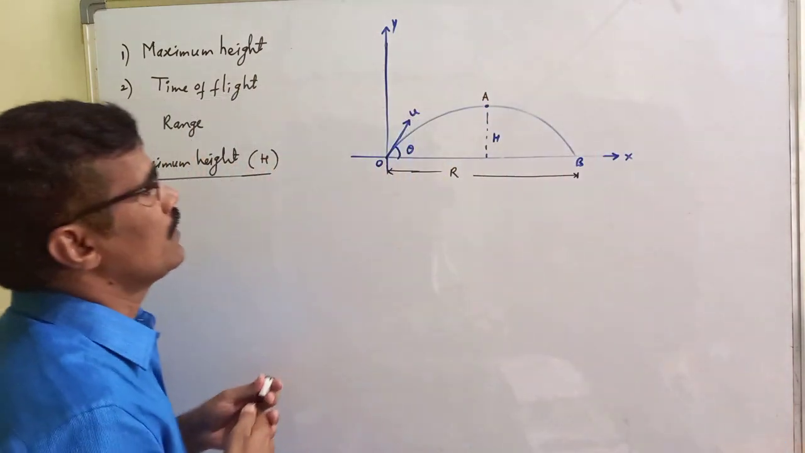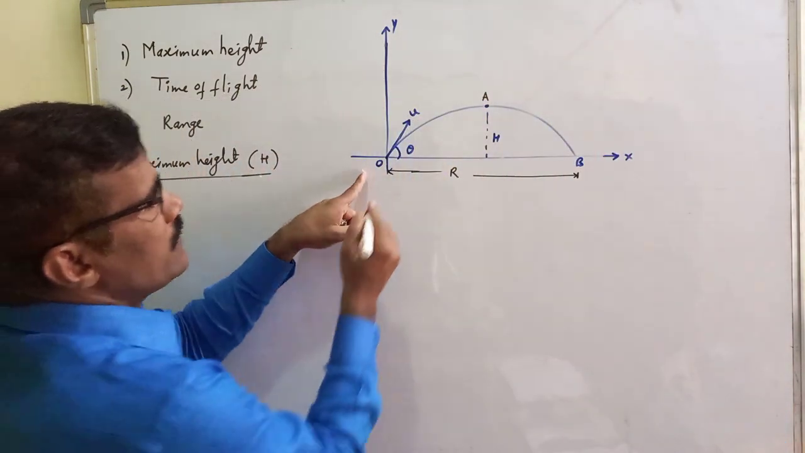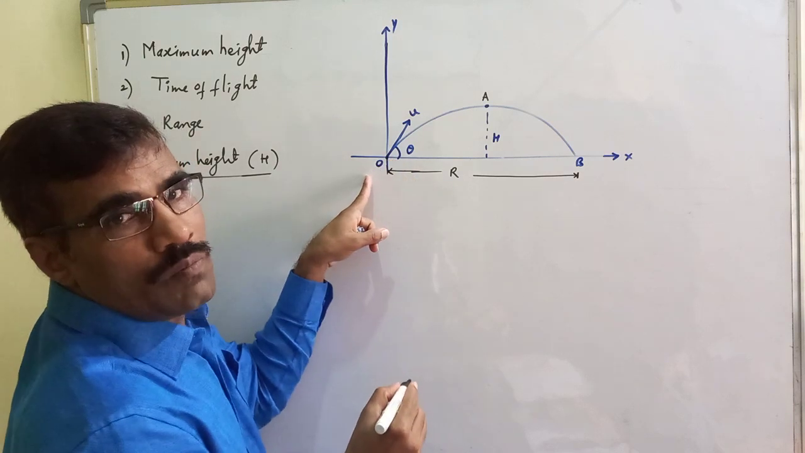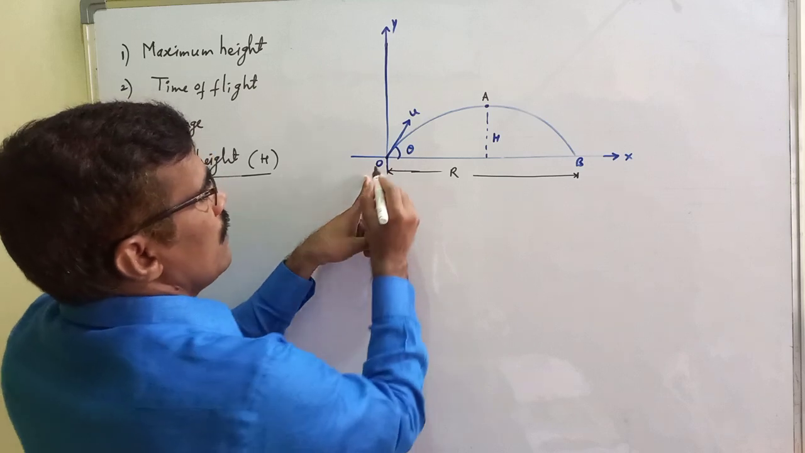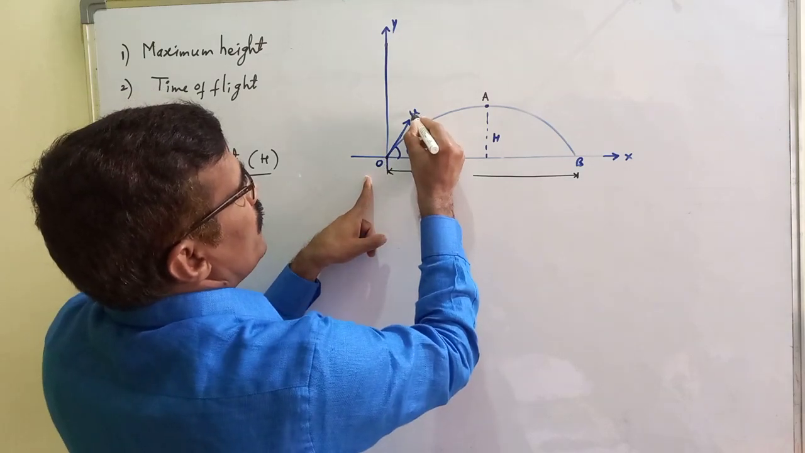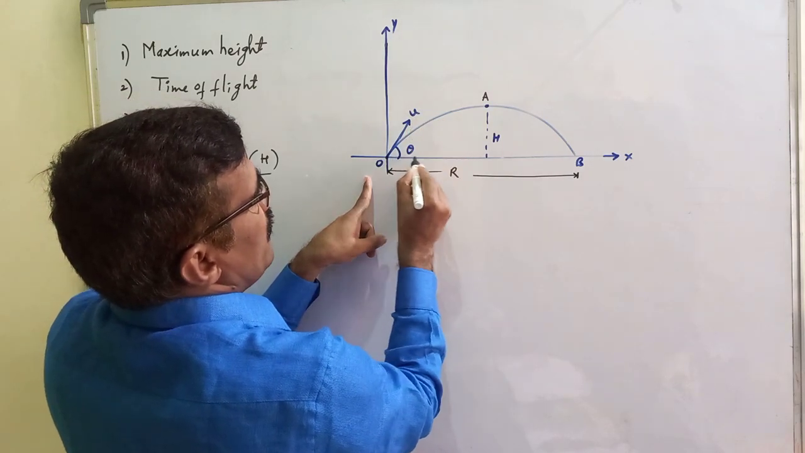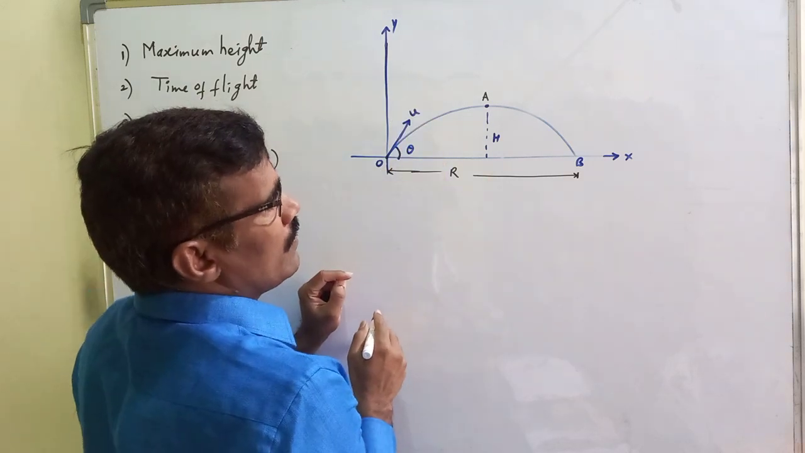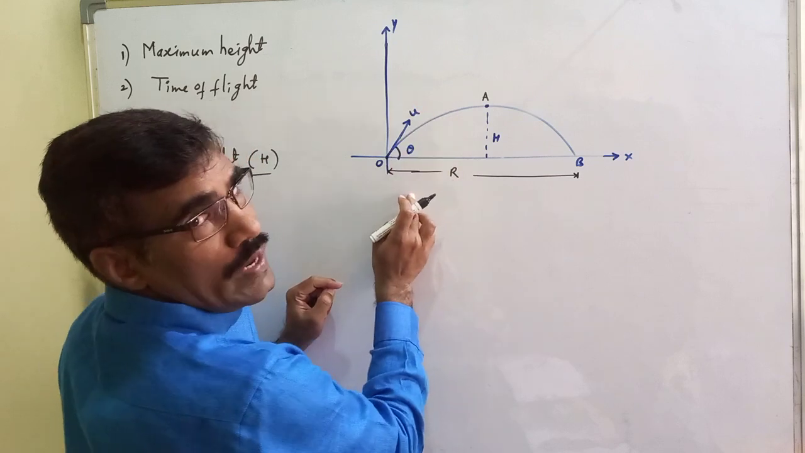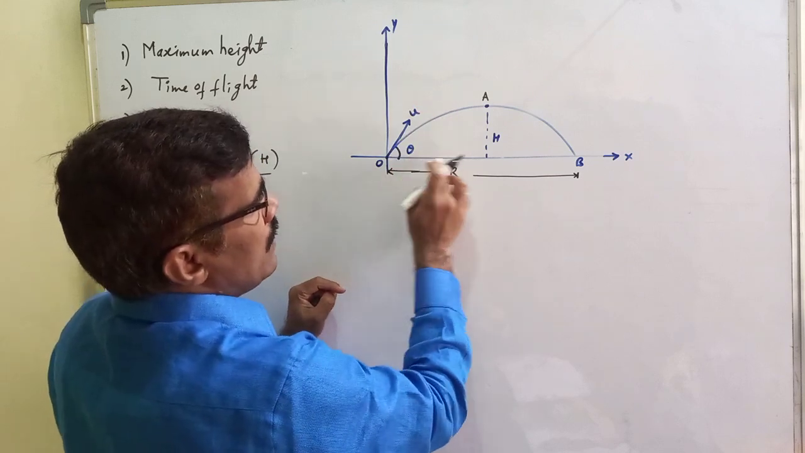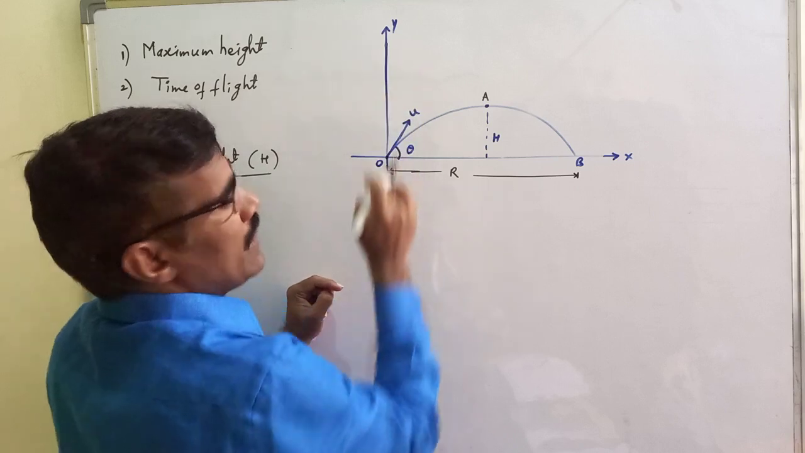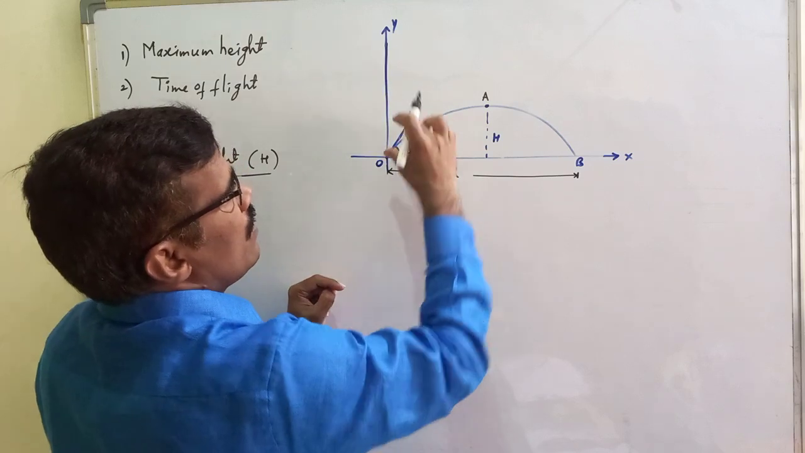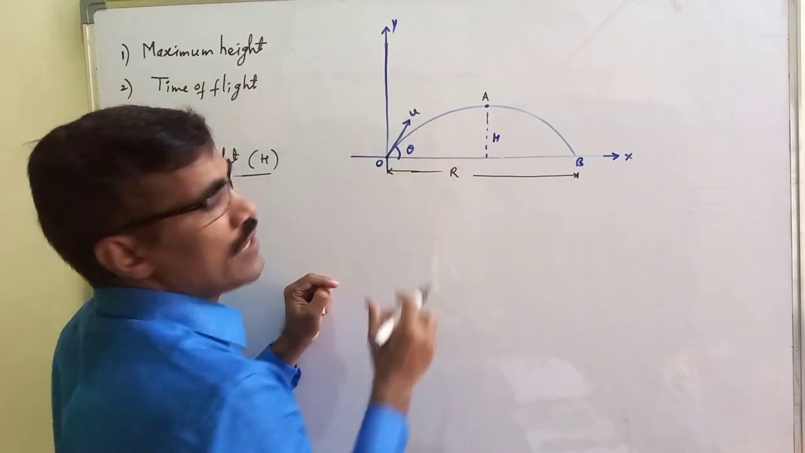Listen carefully. Let us consider point O as the point of projection, when an object is thrown with initial velocity u making an angle theta with the horizontal. So u can be resolved into two rectangular components: one horizontal component, another vertical component. The horizontal component of velocity is u cos theta, and the vertical component is u sin theta.